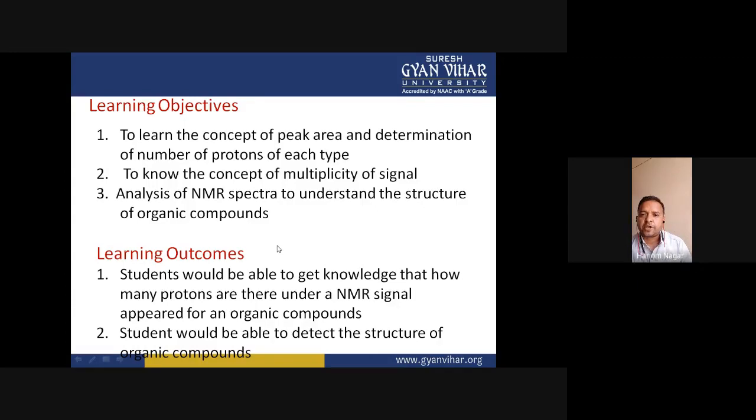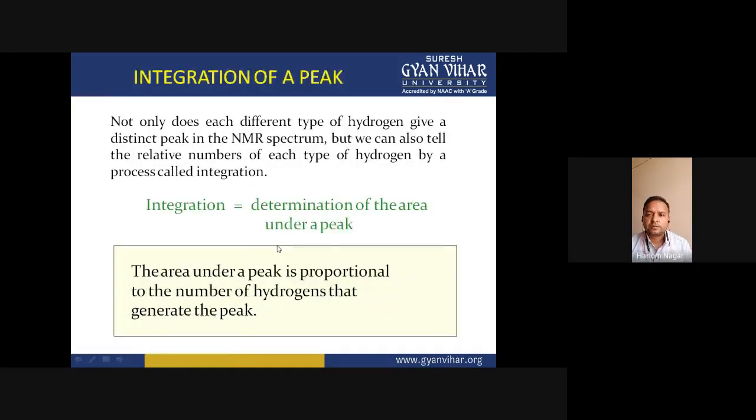So coming to the topic integration of peak. What is actually the definition of integration of peak? Not only does each different type of hydrogen give a distinct peak in the NMR spectrum, but we can also tell the relative number of each type of hydrogen by a process called integration.